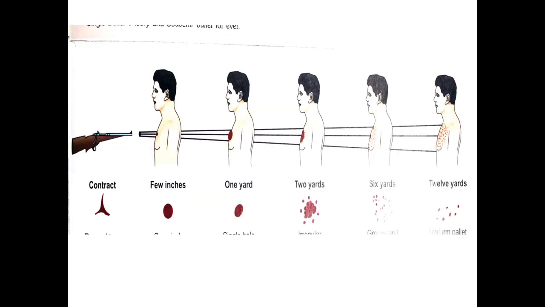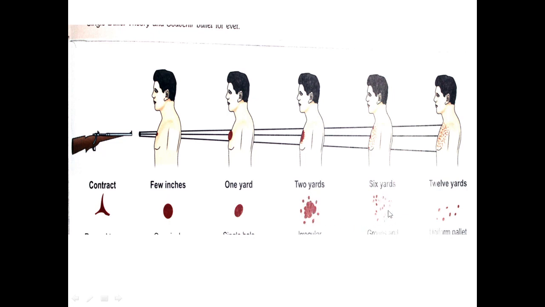So this is the picture showing the distance wise appearance of the injuries by shotgun. In contact wound you will find it is a split contact wound because the bone is underneath. If the bone is not underneath, then it may be a round contact wound. At a few inches you will find it is a round wound, and at one end it is oval or round wound. At two ends the individual pellet holes are there and the main hole is there. Individual pellet holes at the periphery and the main hole is there.